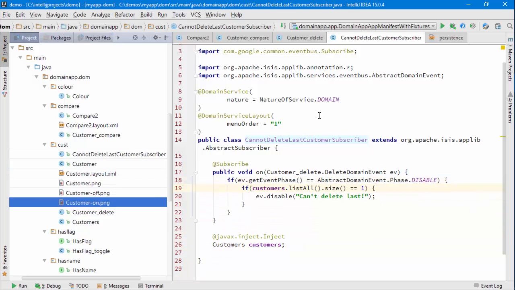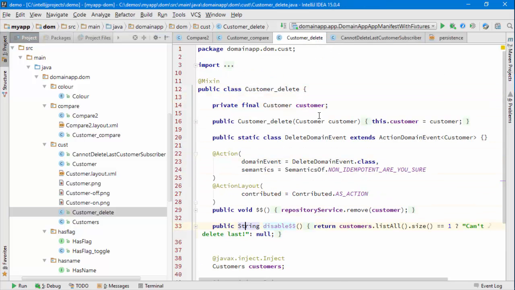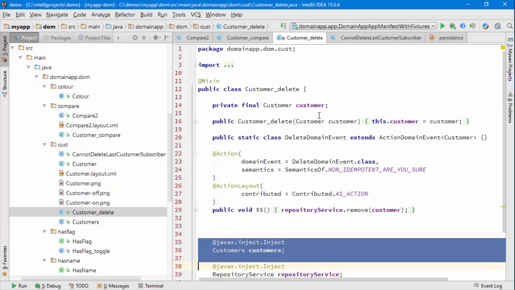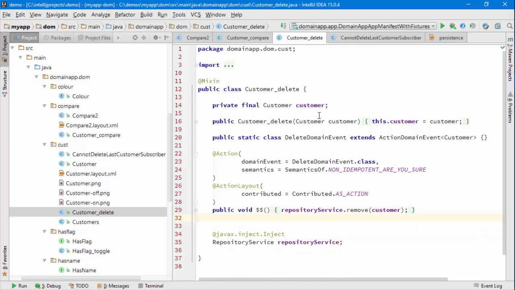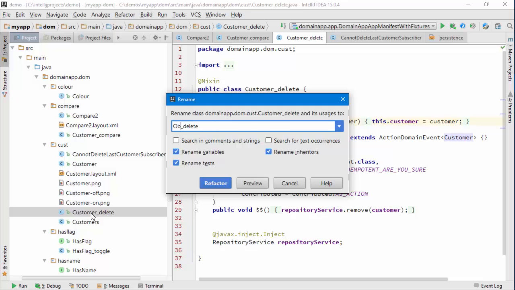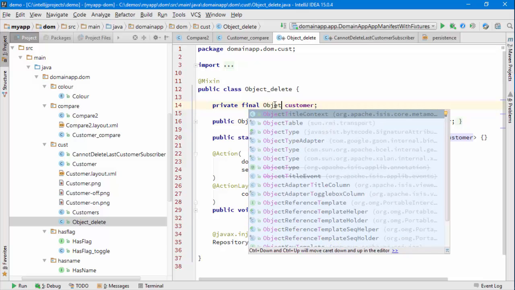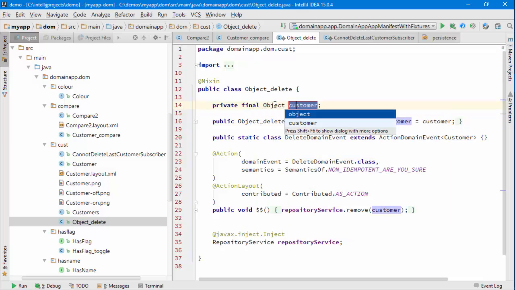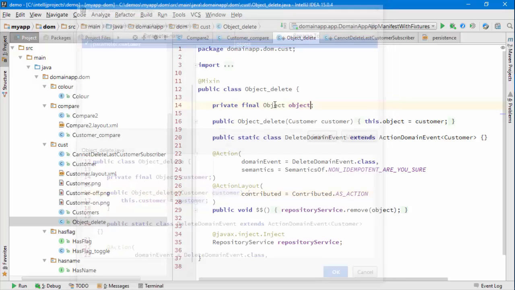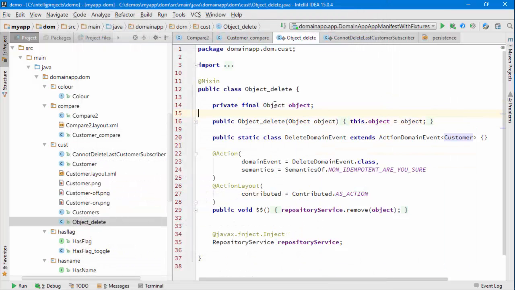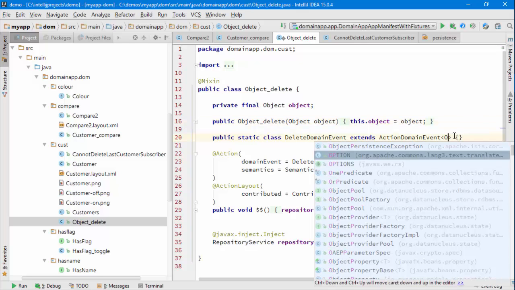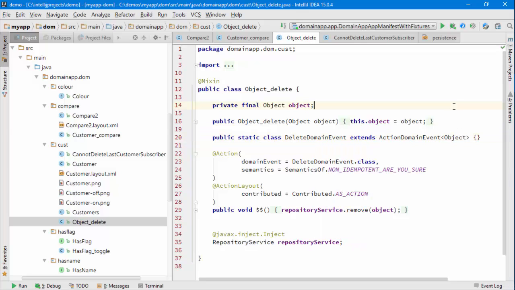So let's get rid of that, and let's get rid of this, and then everything else that's left here really, as I say, doesn't depend upon anything other than it's an object. So we could make this act upon an object. Why not? So let's rename it to object delete, and let's just make this be an object instead. I guess it would make sense to change that to object, and that would be an object, and I think we're good. Last thing maybe is that this should also say object, not that it actually matters in this particular case.